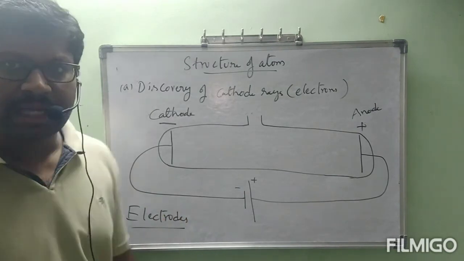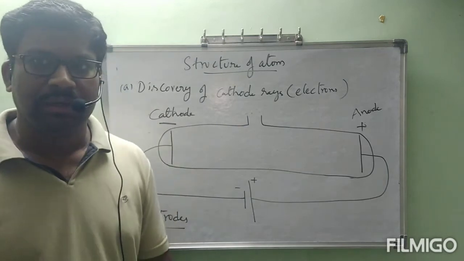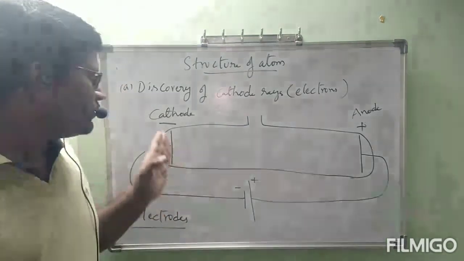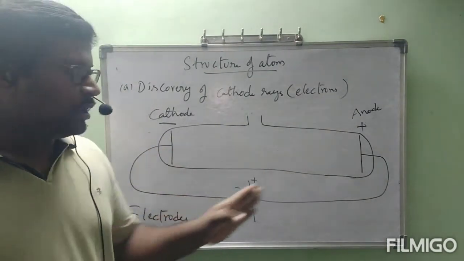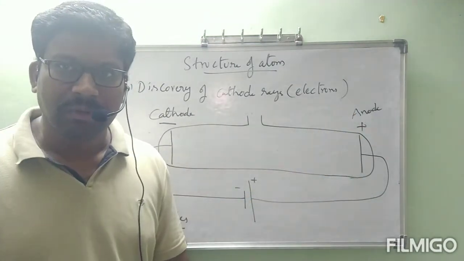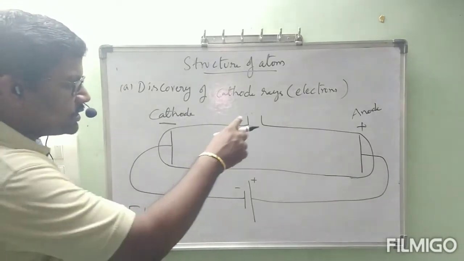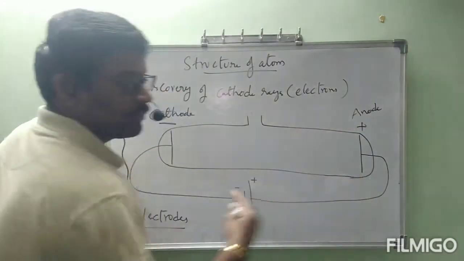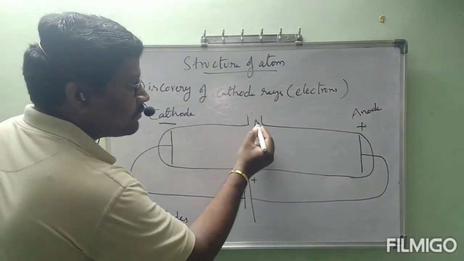These two metal plates are combinedly called electrodes. Individually, the negatively charged plate is called the cathode and the positively charged plate is called the anode. Next, this is the glass tube which contains some outlet.